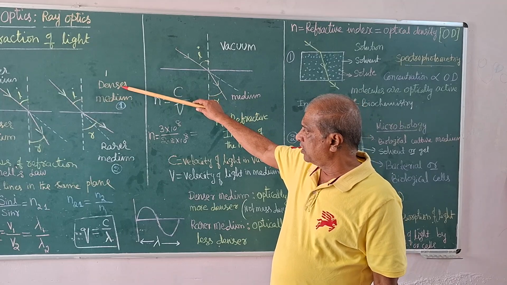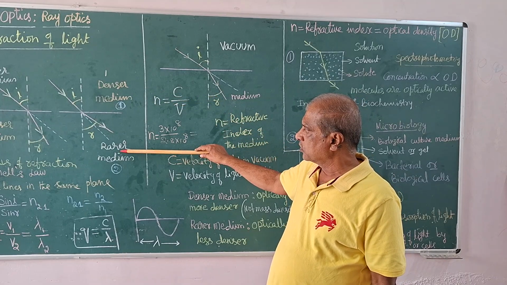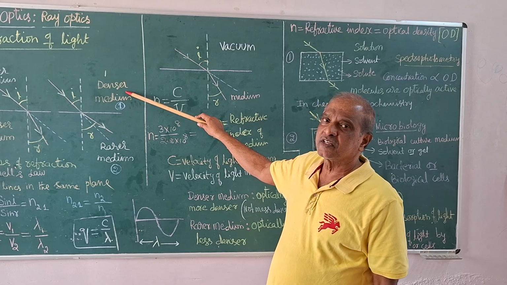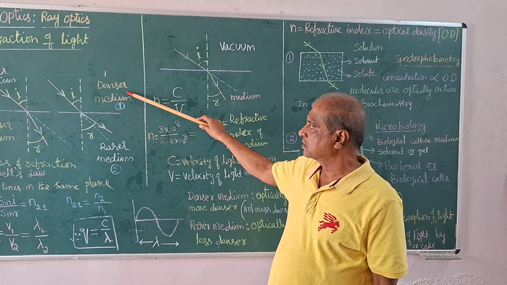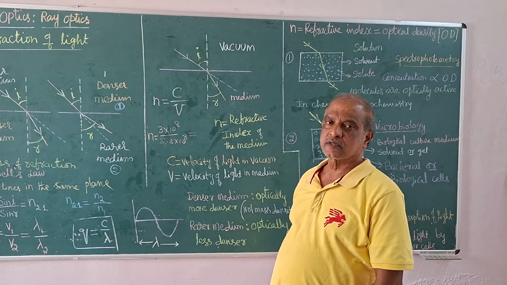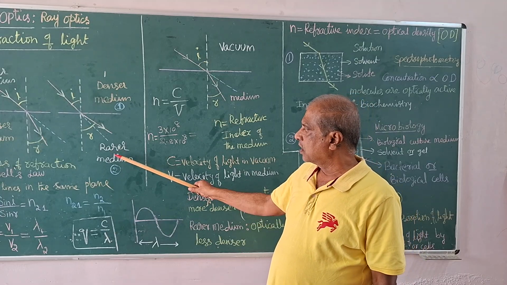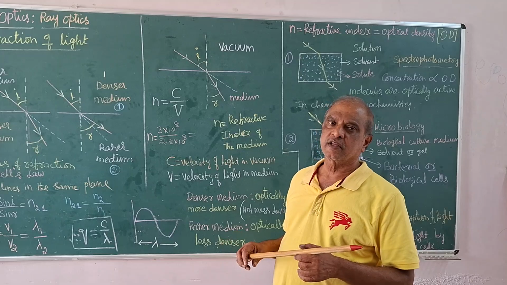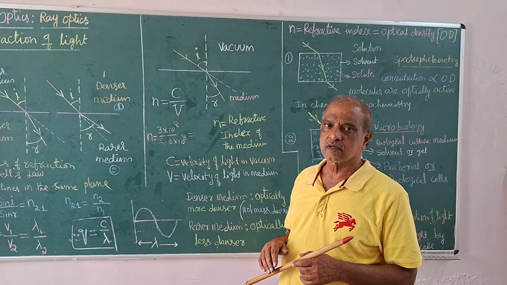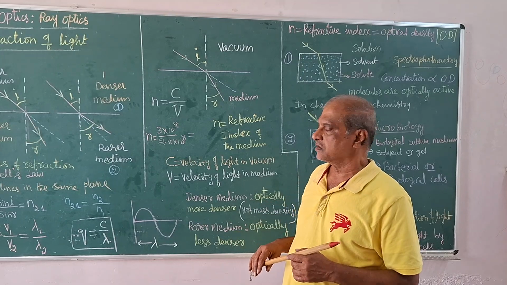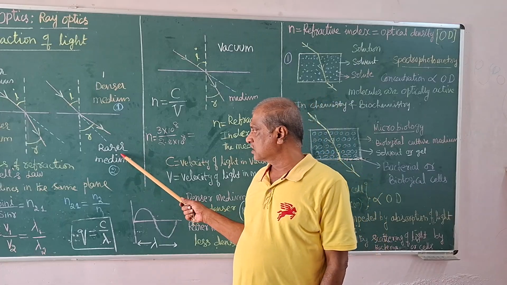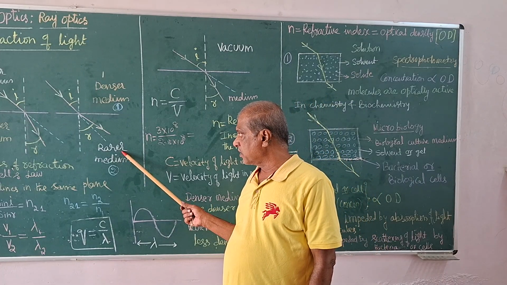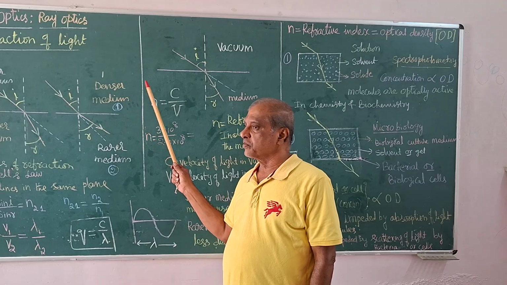Among the denser medium and rarer medium, the denser medium has more optical density, more absorbance, and more refractive index, and the rarer medium has less optical density, less absorbance, and less refractive index. That is the one we need to understand.